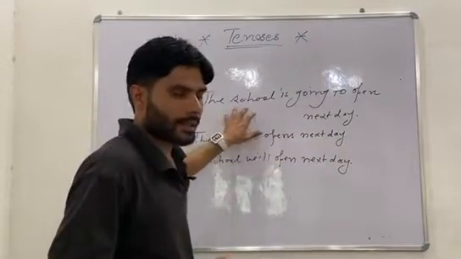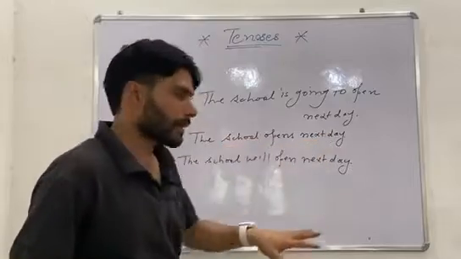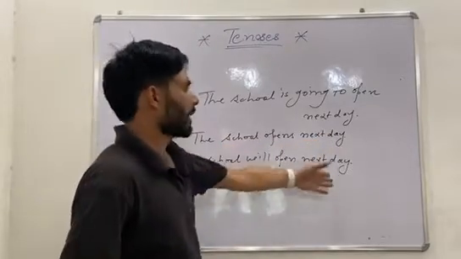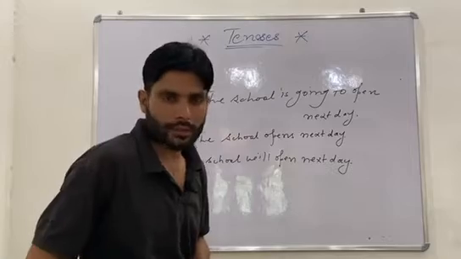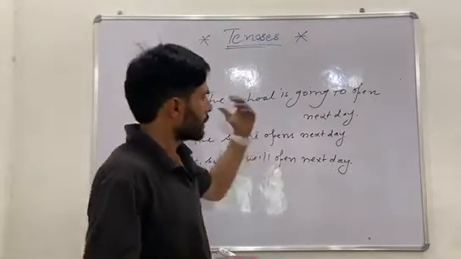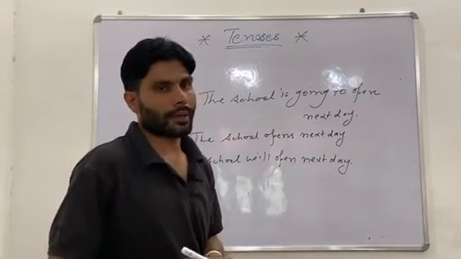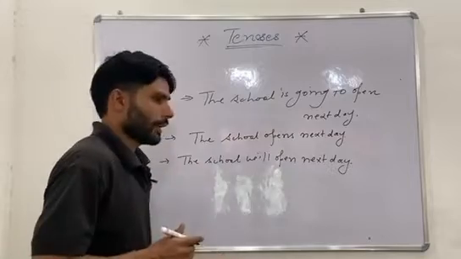The school is going to open next day. This sentence is correct. The school opens next day. This is also correct. And the school will open next day. It is also correct. But using these different sentences, there is a different concept behind each. What is the different concept behind it?